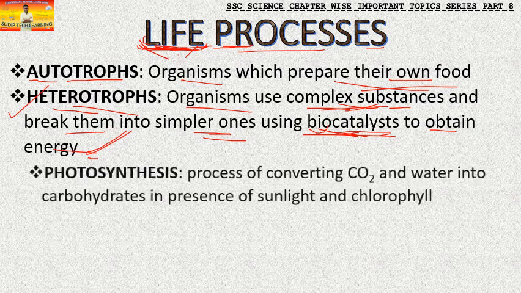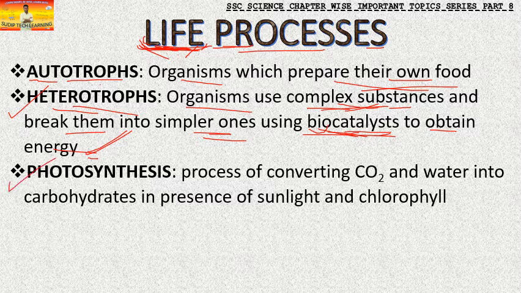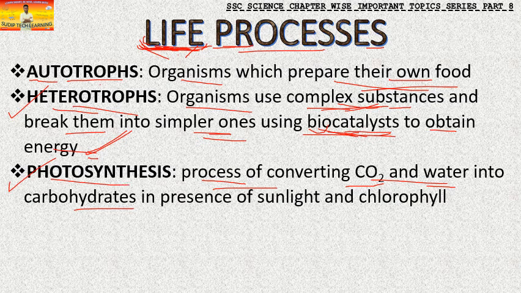Very simple to understand. The next very important part is photosynthesis. We have been learning photosynthesis from 6th standard, 7th standard. Every year the definition gets tougher and tougher, but the definition remains the same: the process of converting carbon dioxide and water into carbohydrates. There are two things, carbon dioxide and water. Plants convert these things using the process of photosynthesis.